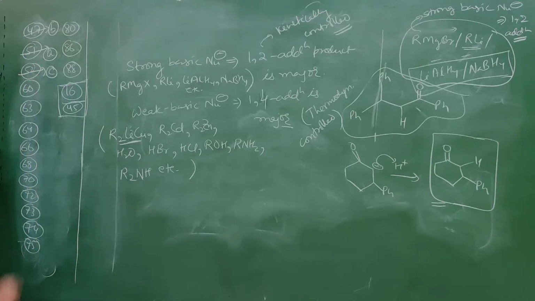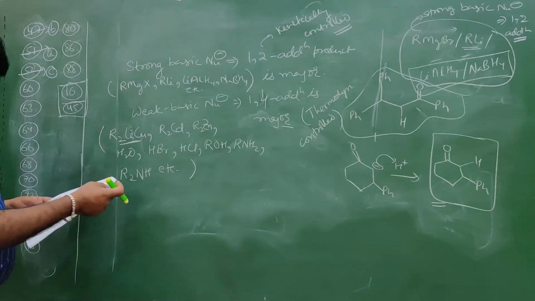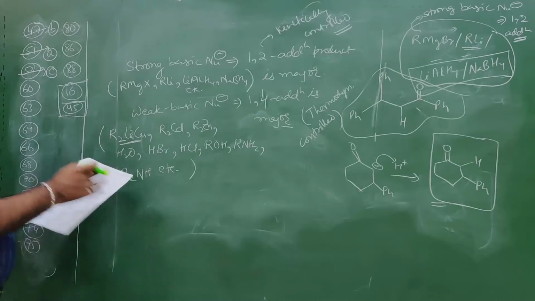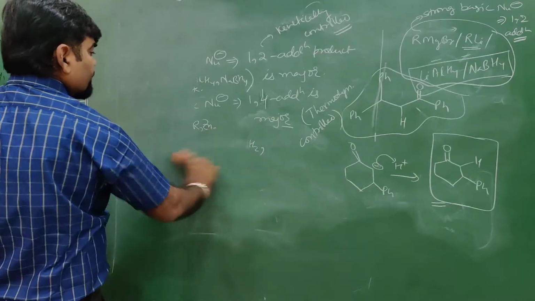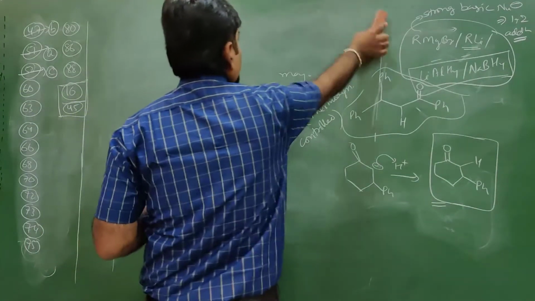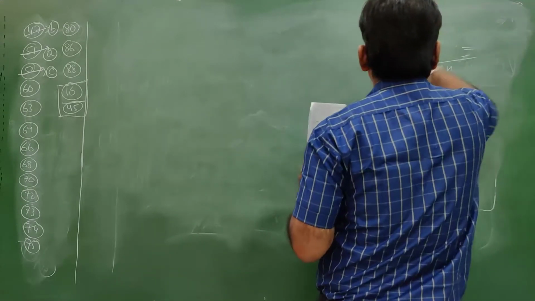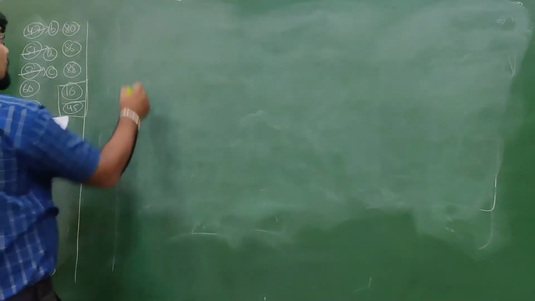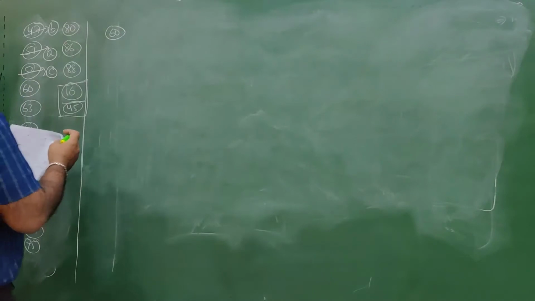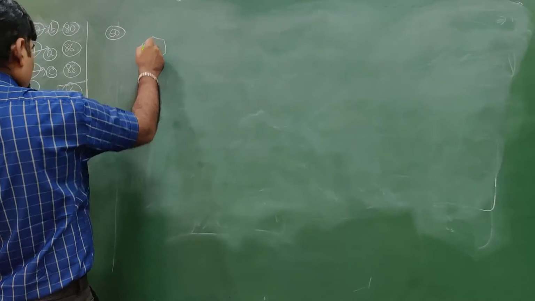C. So answer will be C. Now question number 60.